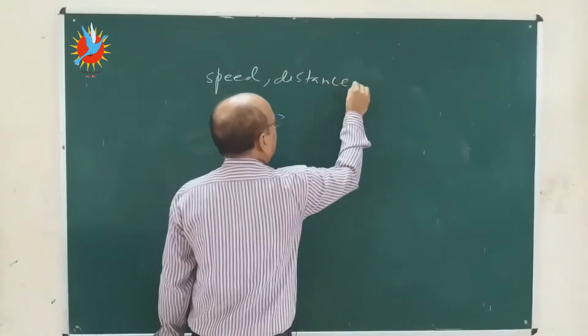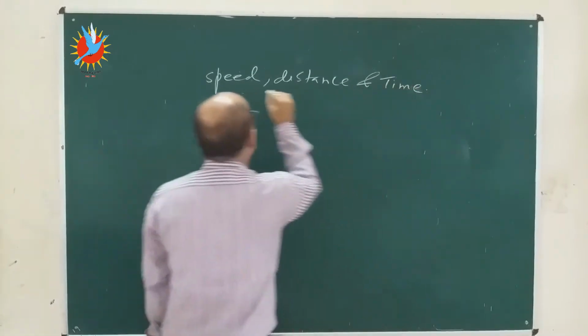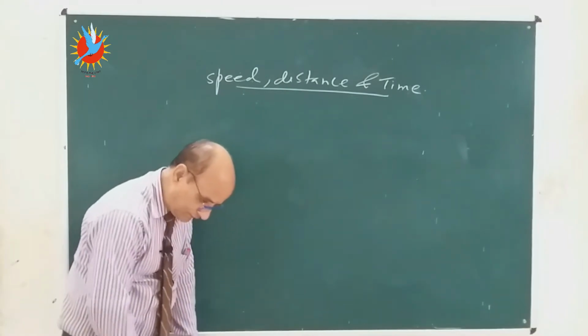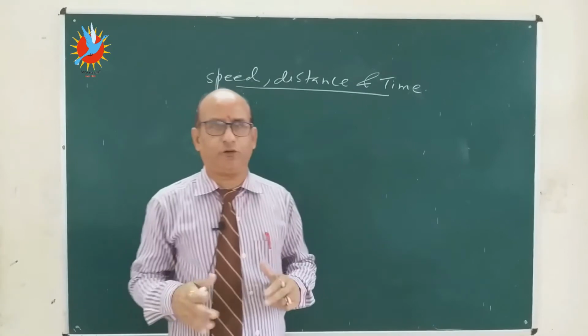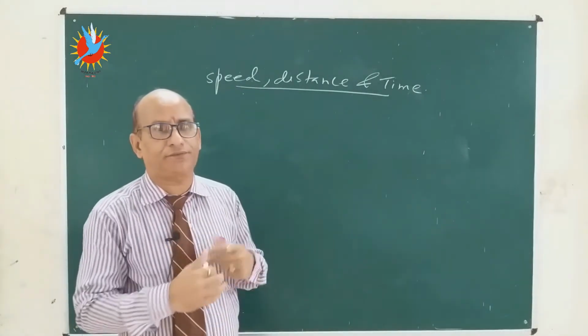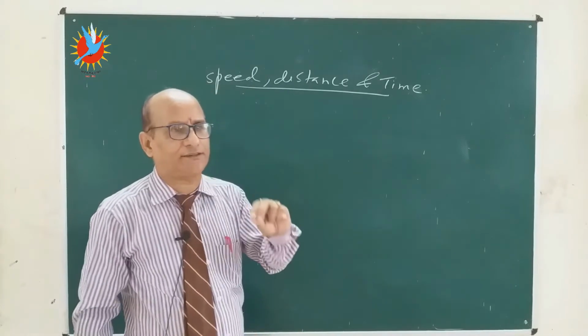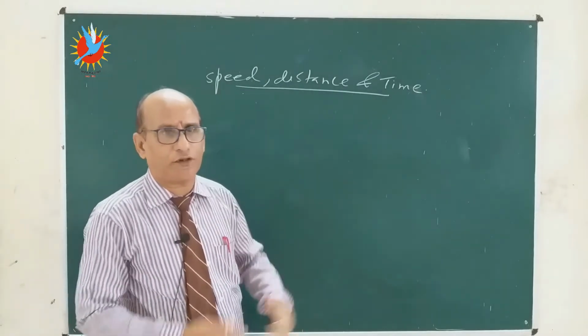Now the chapter is speed, distance and time. This chapter is common in class 5th and 6th, so I am sending this video for class 5th and 6th both. All the students can use this video for your reference.